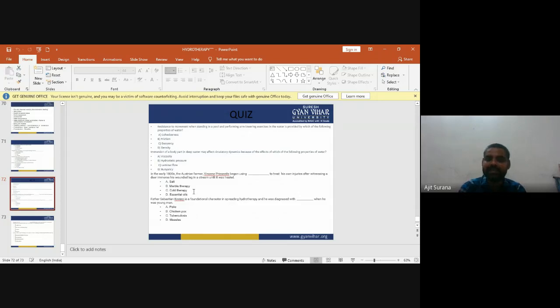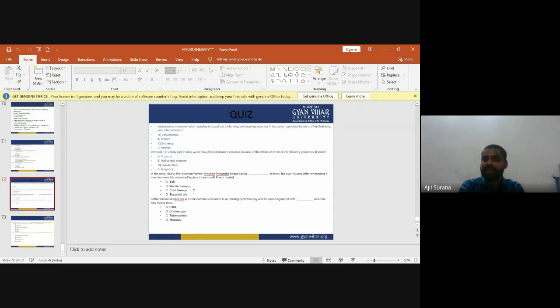First question: the resistance to movement when standing in a pool and performing an arm lowering exercise in the water is provided by which of the following properties of the water? The options are cohesiveness, friction, buoyancy, and density. The answer is buoyancy, because it is the upthrust on the body, which pulls the body in the direction opposite to gravity.